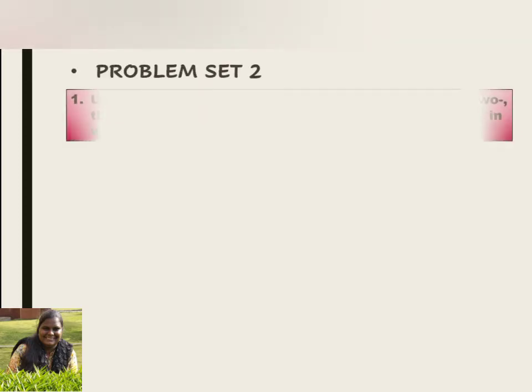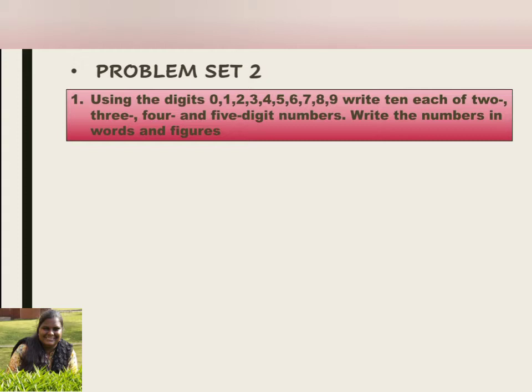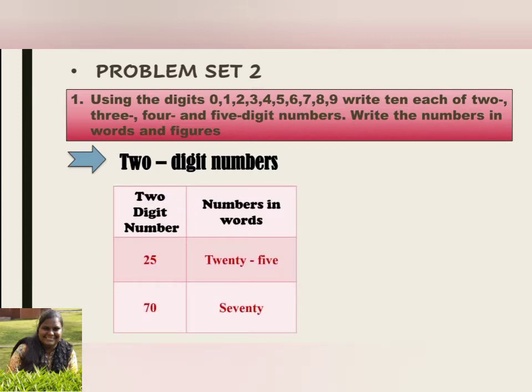Question number 1. Using the digits 0, 1, 2, 3, 4, 5, 6, 7, 8, 9, write 10 each of 2, 3, 4 and 5-digit numbers. Write the numbers in words and figures. Let's give the heading first. 2-digit numbers. And there comes our table. Similarly, you have to make a table. So 2-digit number in one column, numbers in words in the second column. I have made some, you can make your own also.